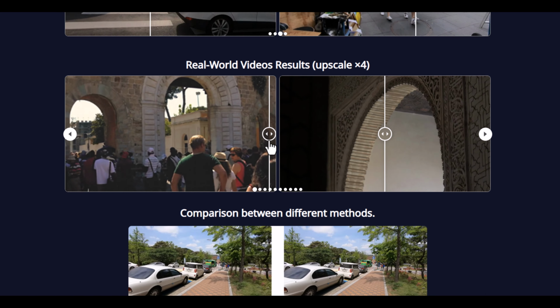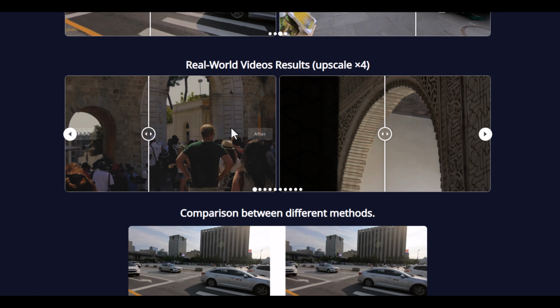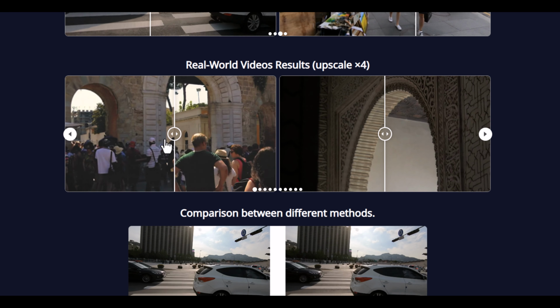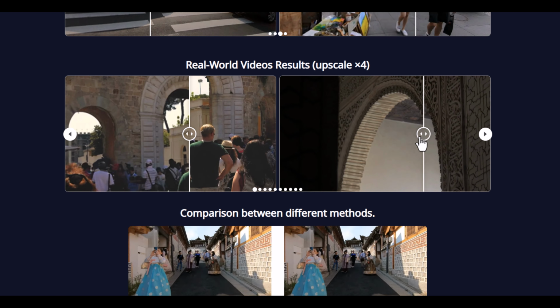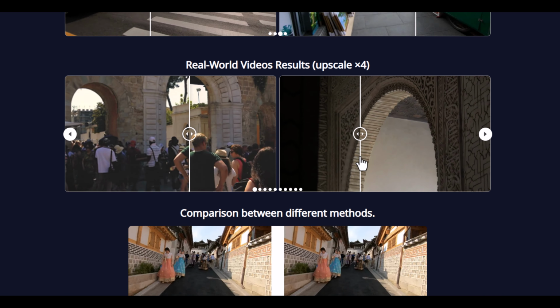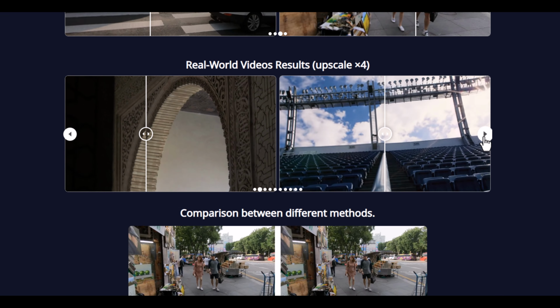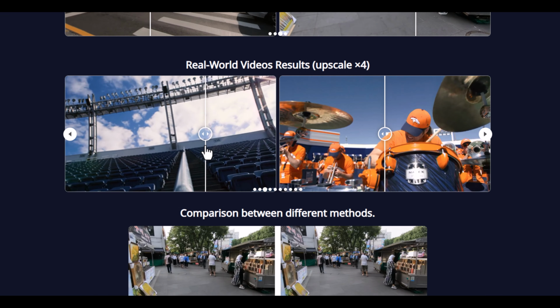To achieve high speed, Stream-DiffVSR uses a distilled denoising process. Instead of dozens of diffusion steps, the system performs enhancement in just 4 steps. This dramatically reduces inference time while preserving visual quality.